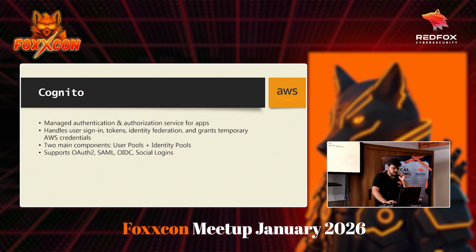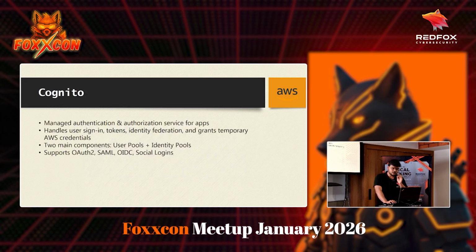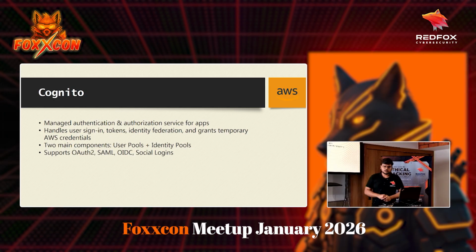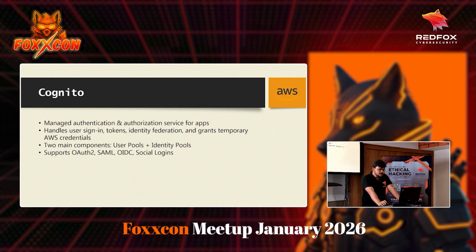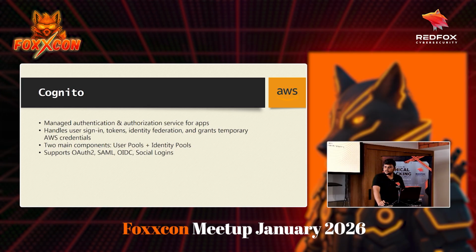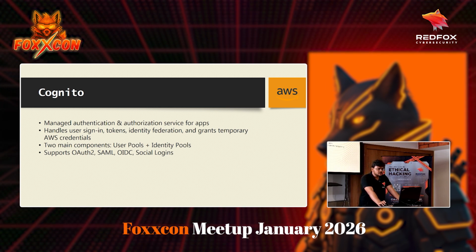Now, all this information that I have just shared is basically for the Cognito service. What exactly is Cognito? Cognito is an identity service which manages authentication and authorization for web applications and mobile applications. Suppose you are a developer building a web app.